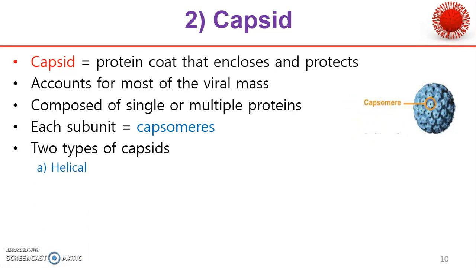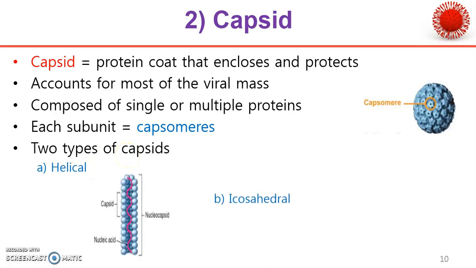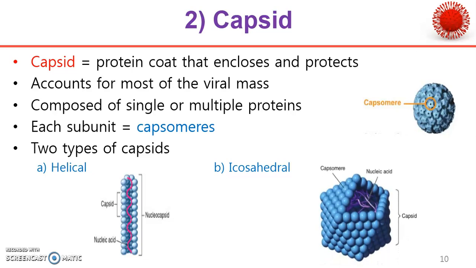On the basis of this, capsid is classified into two types: helical and icosahedral. Helical looks like a stick-like structure and icosahedral is a hexagonal structure, but in 3D. In the icosahedral type, the proteinous coat covers the nucleic acid inside, and in the stick-like structure, the genetic material is present inside the stick of proteins.